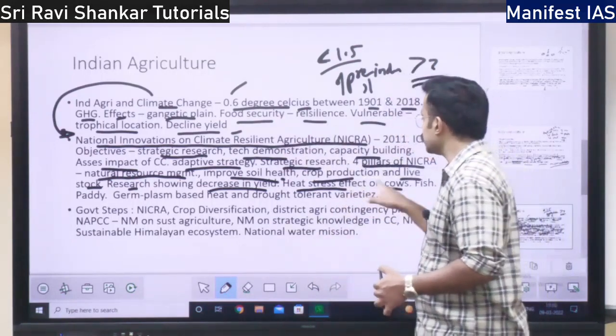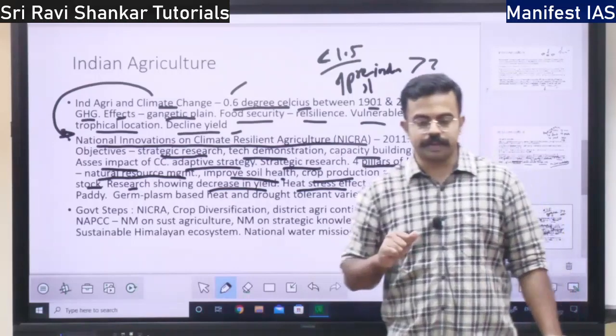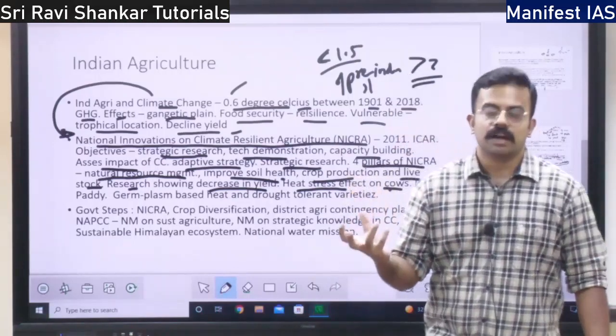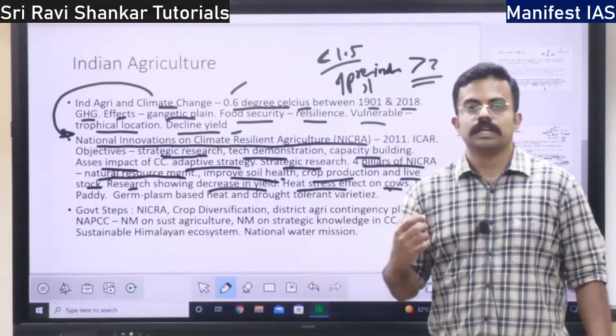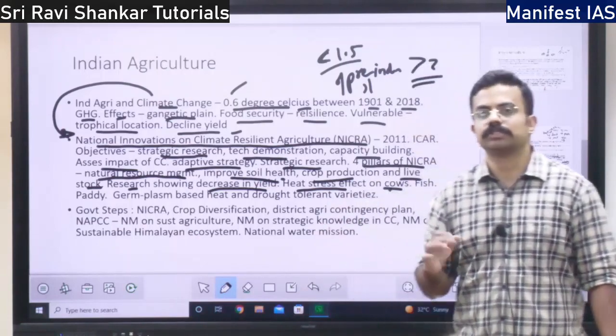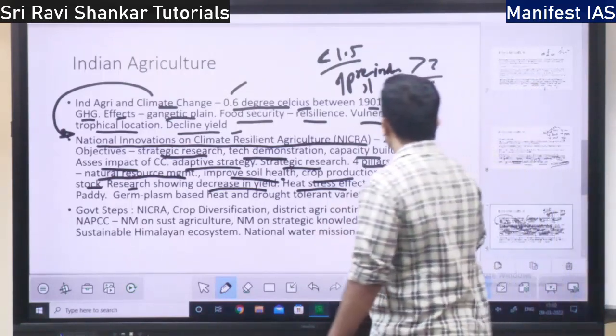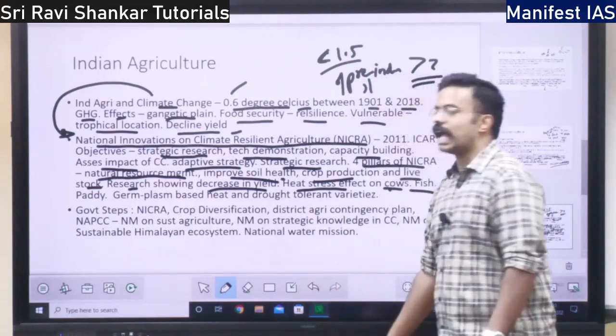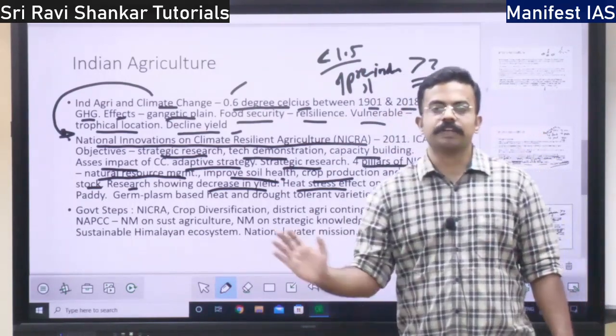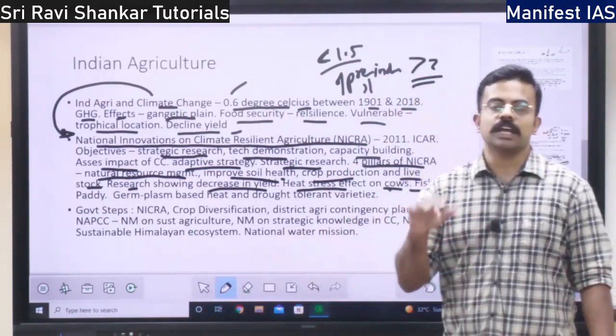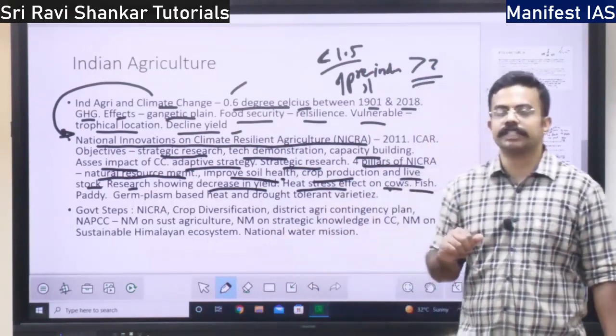Cows are feeling the heat stress, their productivity is getting reduced, the milk yield is getting reduced. Next, there is an impact on the fish catch. Because of climate change, fishes are migrating to various regions, because of which there is a decrease in fish catch.